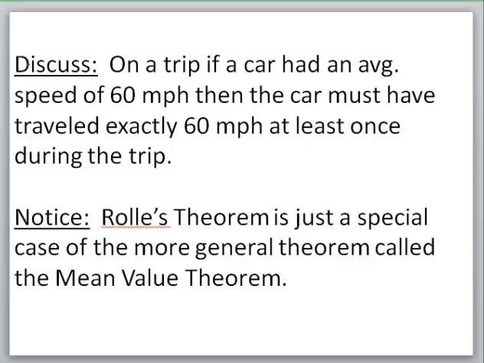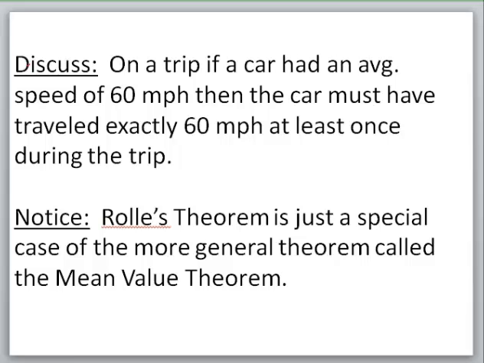Let's have a little discussion about what this really means. What the mean value theorem is really saying is basically if you were on a trip and you traveled an average speed of 60, then at some point during that trip you must have traveled 60 miles an hour. If you were averaging 60 miles per hour, you had to have been going 60 miles per hour at least once during that trip.